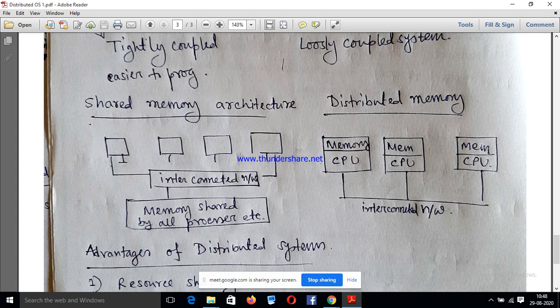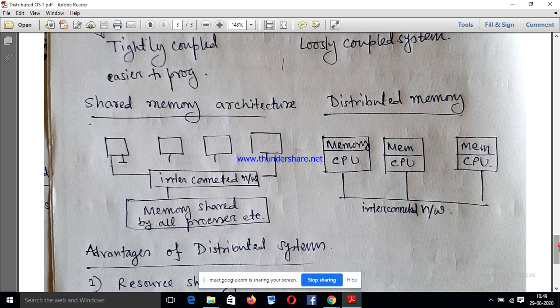Means these four nodes are connected via a single network, but the property of this architecture is they have only a single memory. That is why this type of architecture is not very much useful.